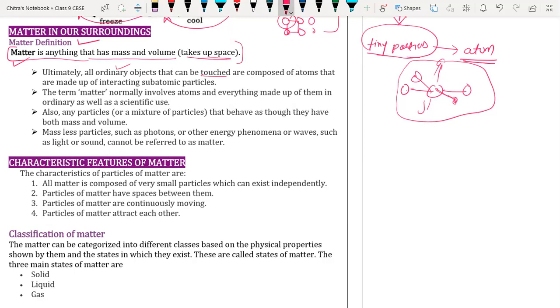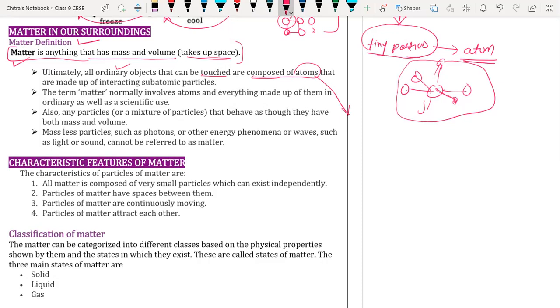All these are formed by small particles called atoms, and atoms are also formed by subatomic particles.